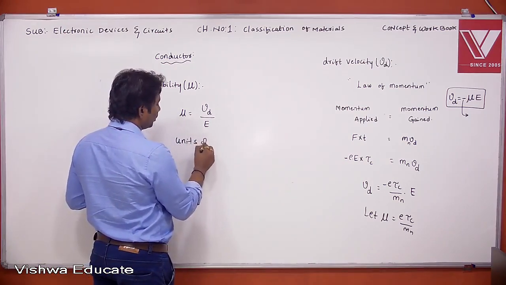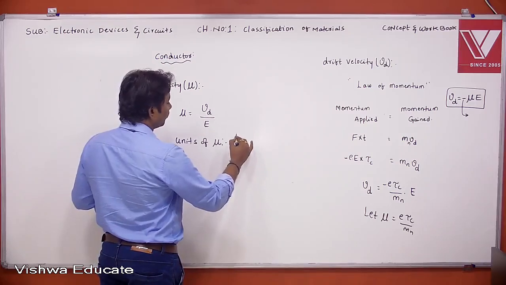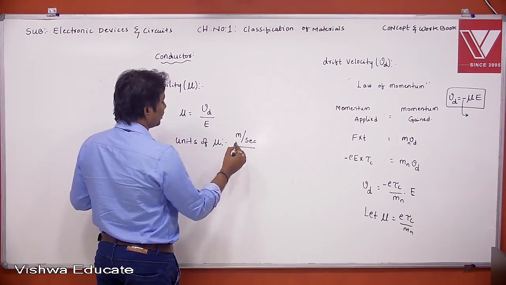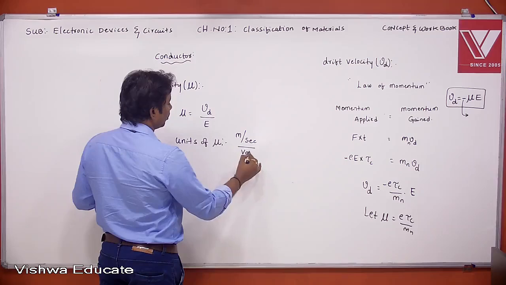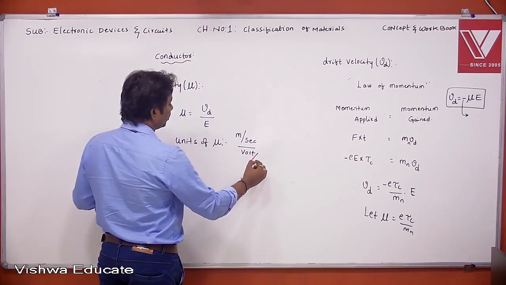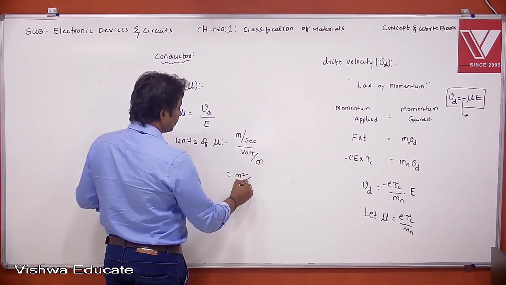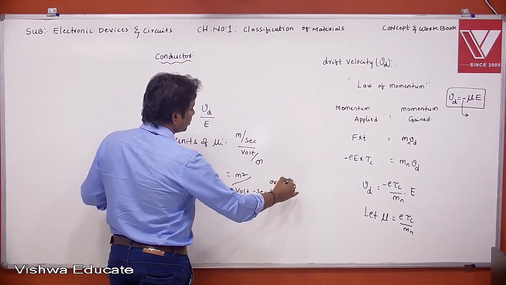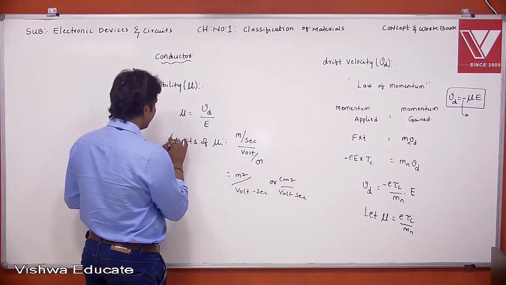Okay. Now I can define the units of mobility actually. What is the units of mobility? Tell me what are the units of velocity actually? Units of velocity is meter per second, right? Distance per unit time. And what is the units of electric field actually? Volt per unit distance, nothing but volt per meter, right? Now what are the units actually? Meter square per volt second. In CGS system this is centimeter square per volt second. Very important, compute it.